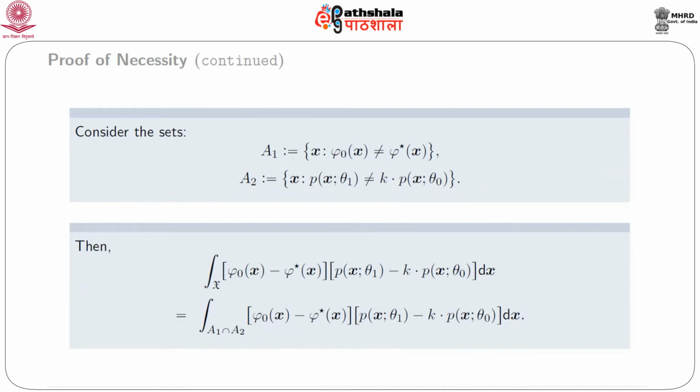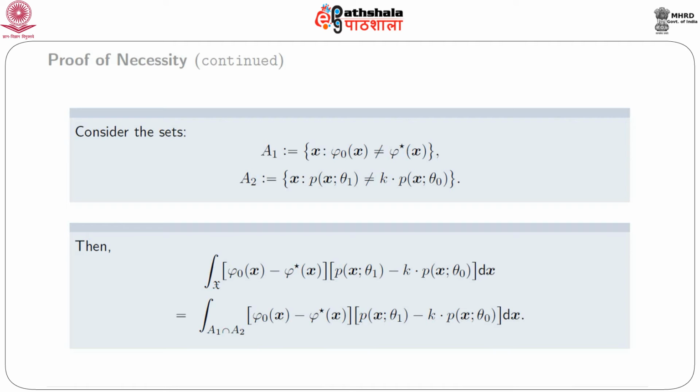Now we consider the sets A1, equal to the set of those x for which phi naught(x) is different from phi star(x), and A2, equal to the set of those x for which p(x, theta 1) is different from k times p(x, theta naught).